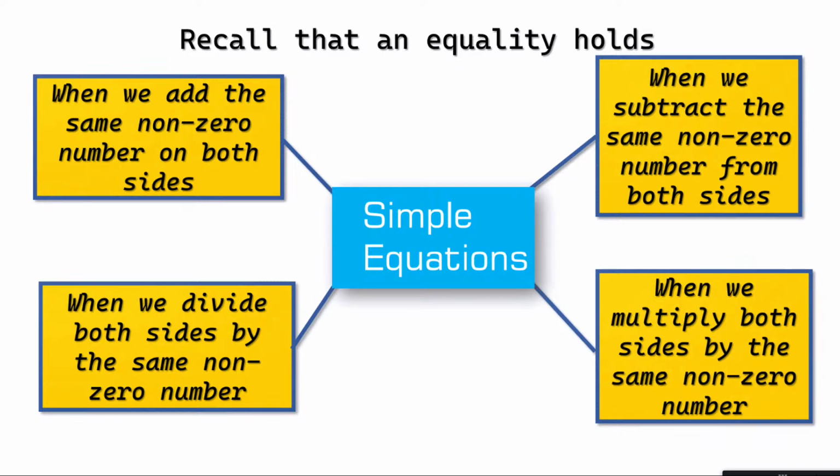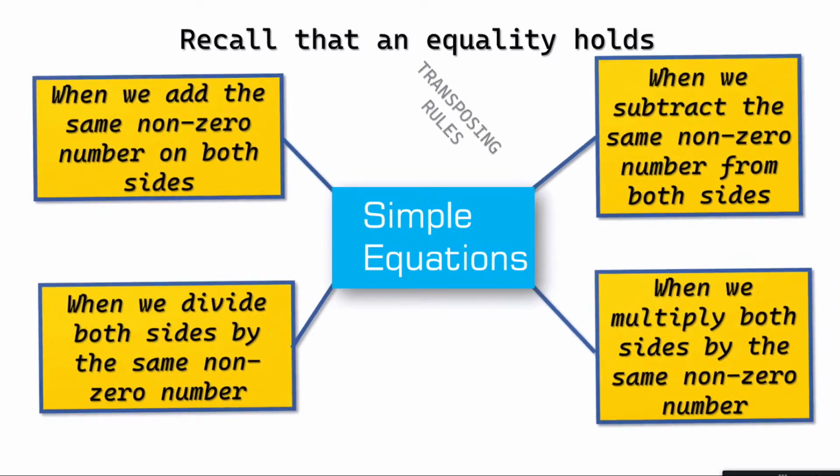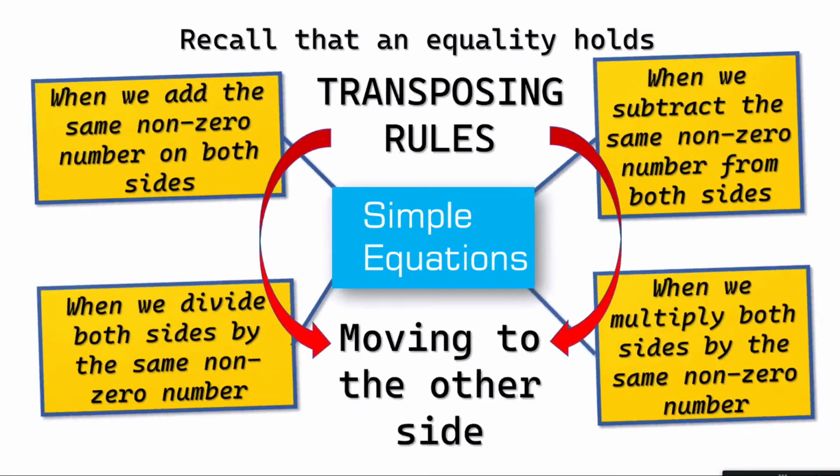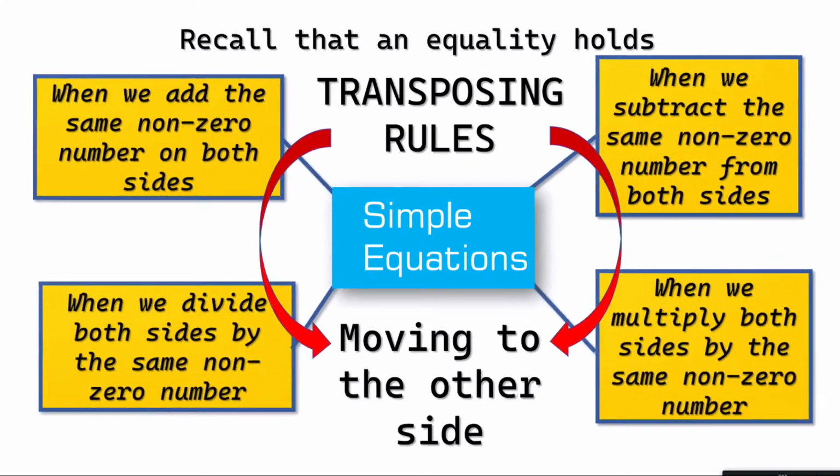So adding the same number to both sides, subtracting the same number from both sides, multiplying both sides by the same number and dividing both sides by the same number, but mind you, not 0. Then in that case, the simple equation stays balanced. This is what we had learned, and the name for that is transpose: moving numbers or elements from one side of a simple equation to the other side. And these are the 4 techniques which we'll be using.